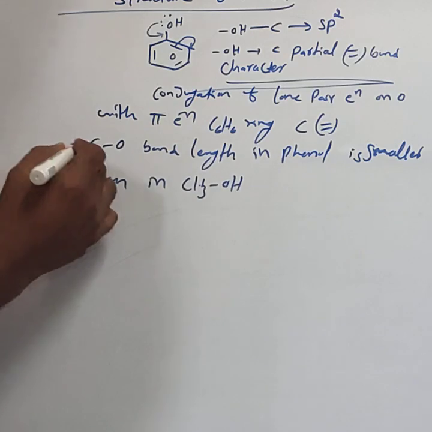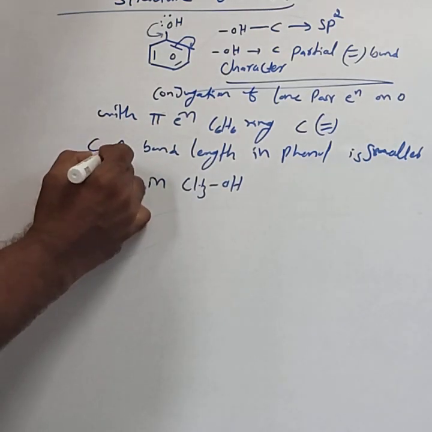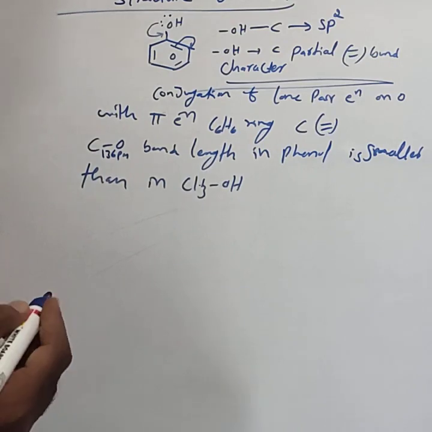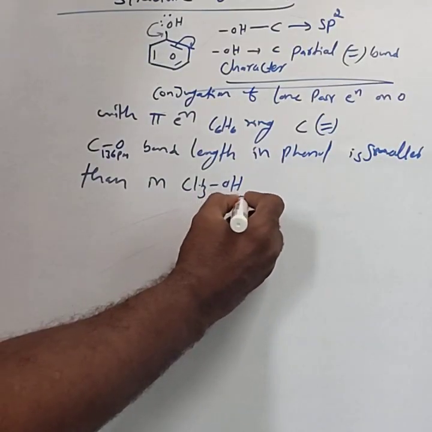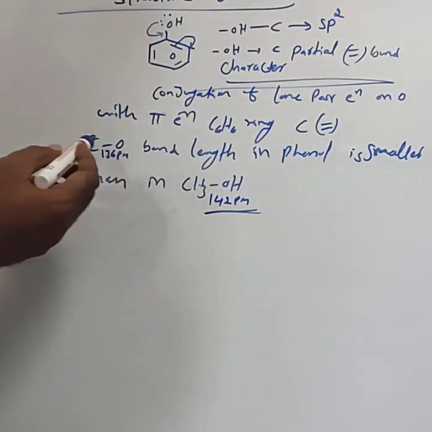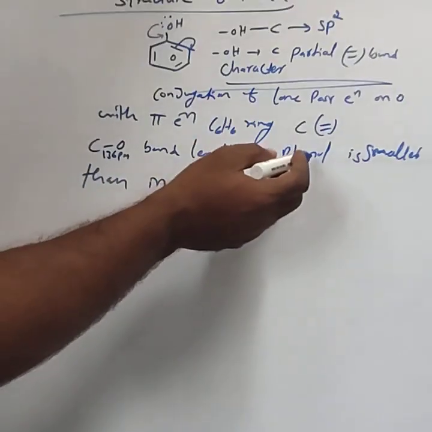In phenol, the carbon oxygen bond length is 136 picometer, while in methyl alcohol it is 142 picometer. Why is it smaller in phenol?